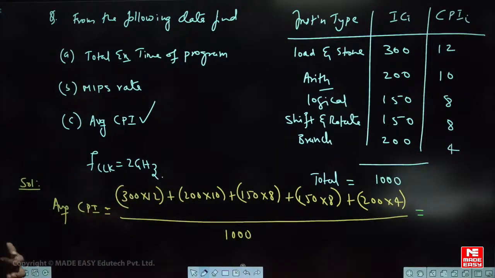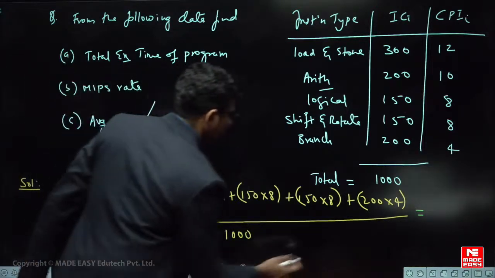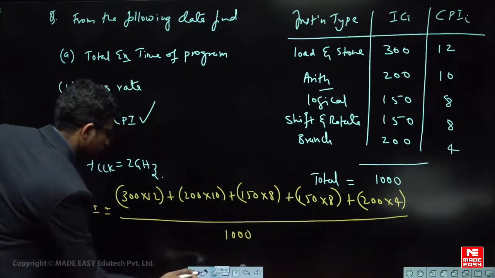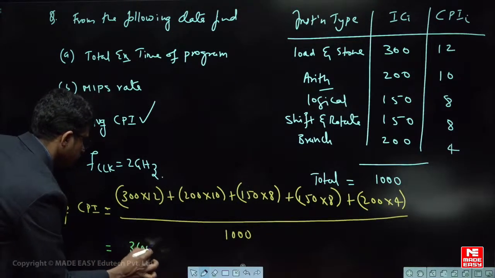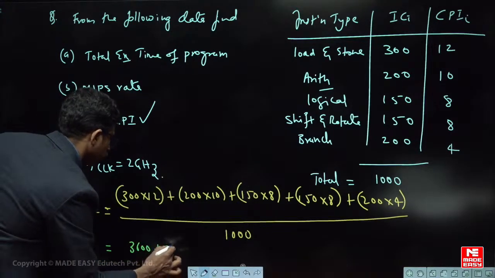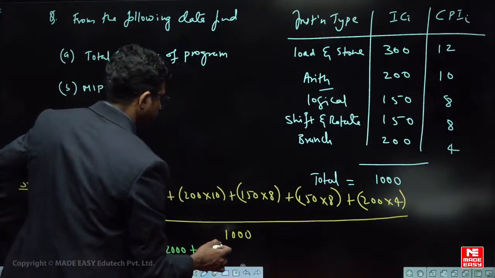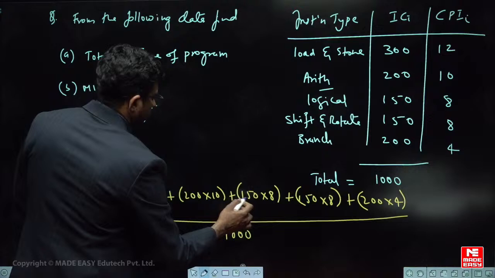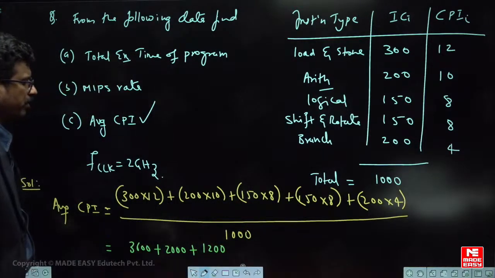This is 3600, no? Okay. So if I write here, what is the answer? It's very simple. So this is 3600 plus 2000 plus how much is it? 300 into 4 is 1200, no? Okay, fine.